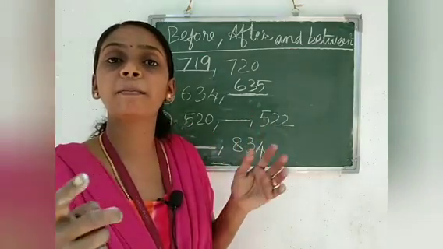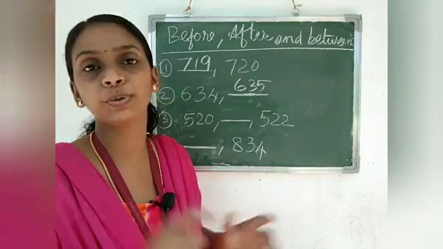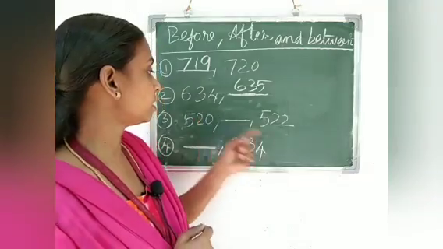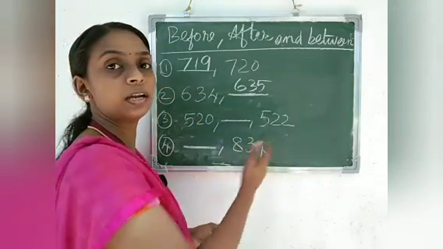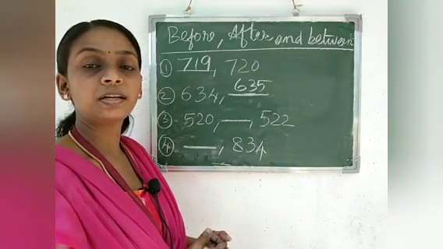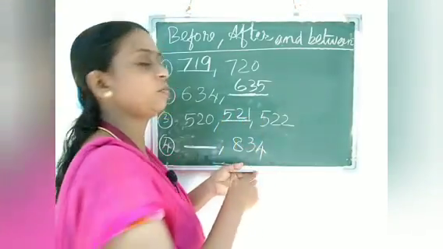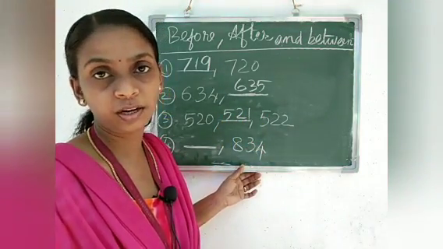So what is the number between 520 and 522? Between number is the number that lies between two numbers. So what is the between number of 520 and 522? Tell me all of you. Yes, it is 521.